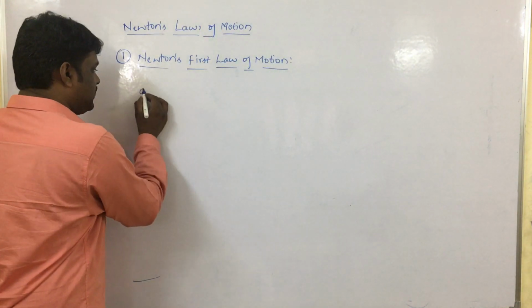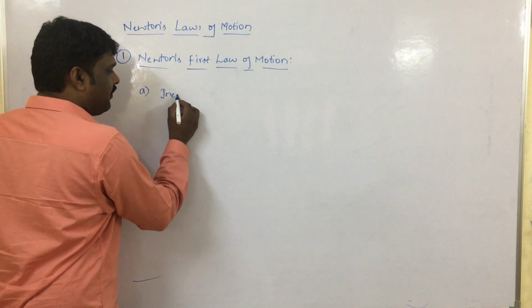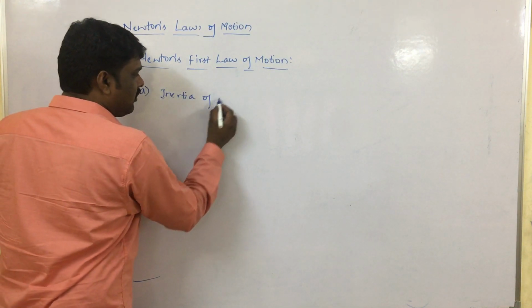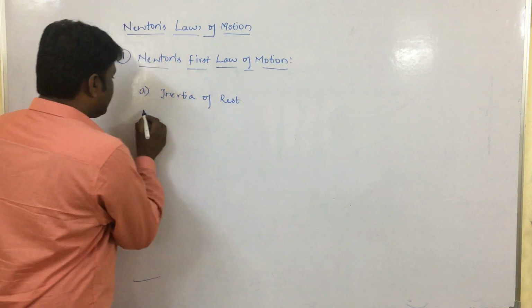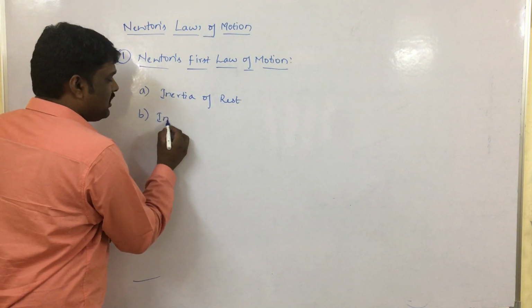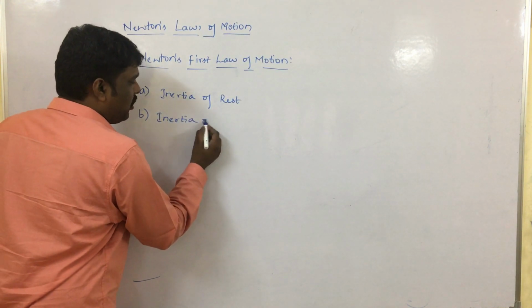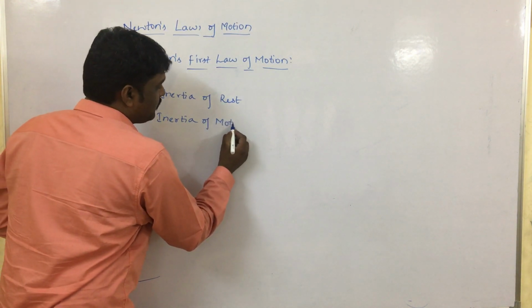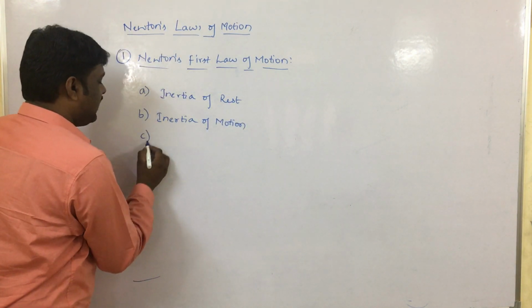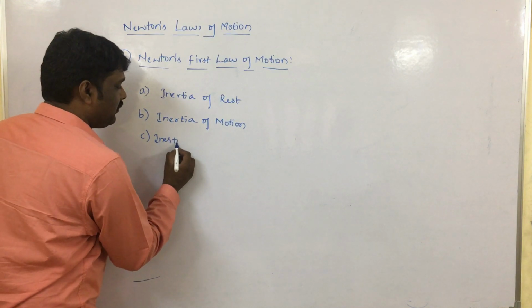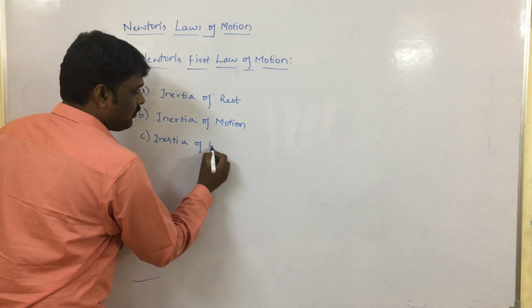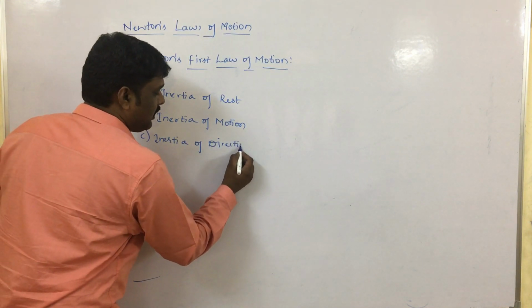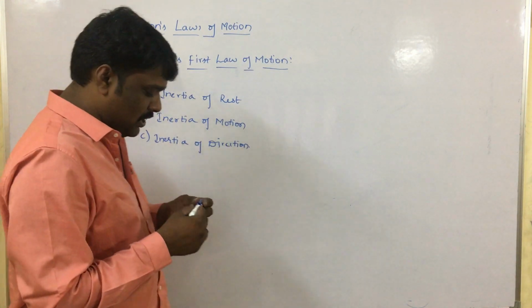Number one, it is inertia of rest. Second one, this is inertia of motion, and inertia of direction.